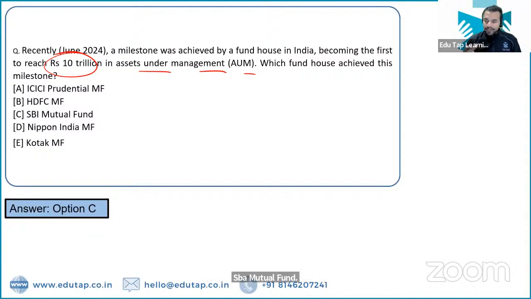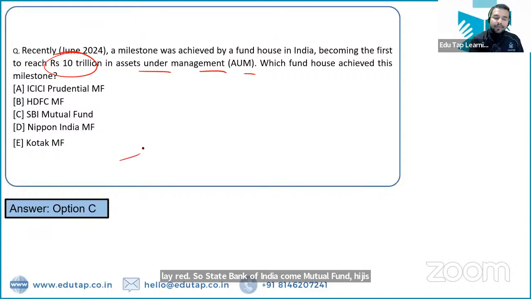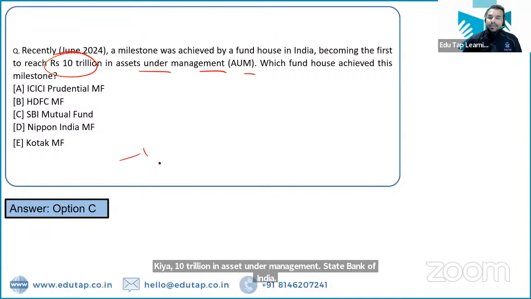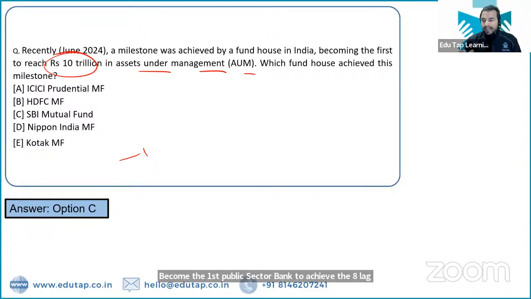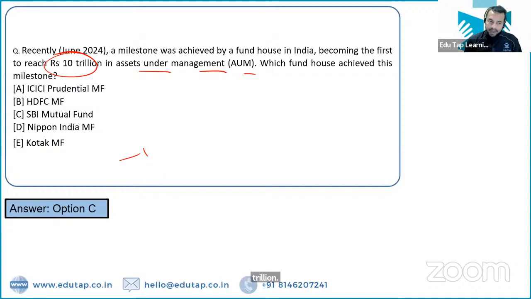तो स्टेट बैंक ऑफ इंडिया हम देख सकते हैं कि यहाँ पर काफी ज्यादा अचीवमेंट्स ले रहा है. तो स्टेट बैंक ऑफ इंडिया का म्यूचुअल फंड है जिसने अचीव किया है 10 trillion in asset under management. State Bank of India became the first public sector bank to achieve 8 lakh crore rupees as a part of the market capitalization, right?